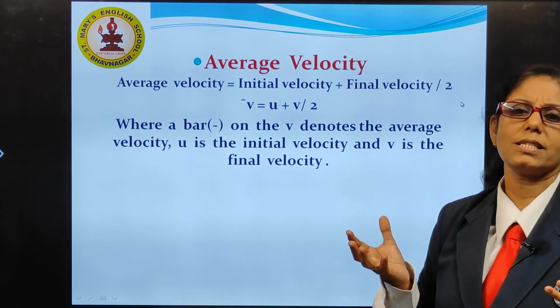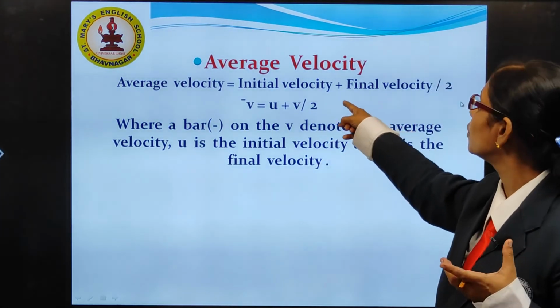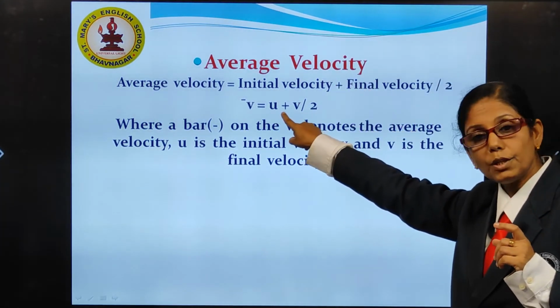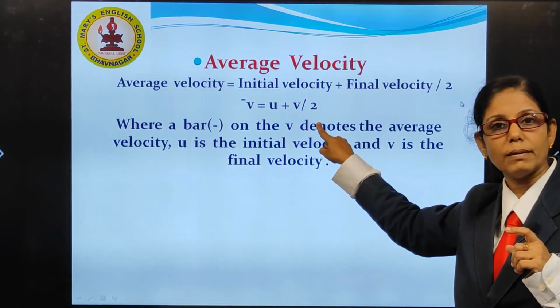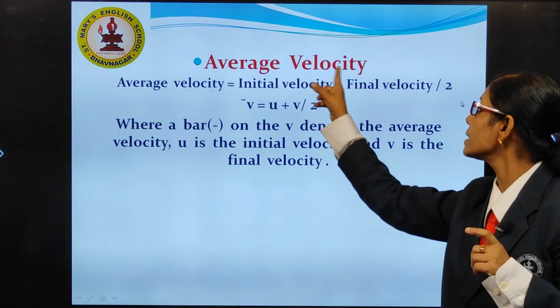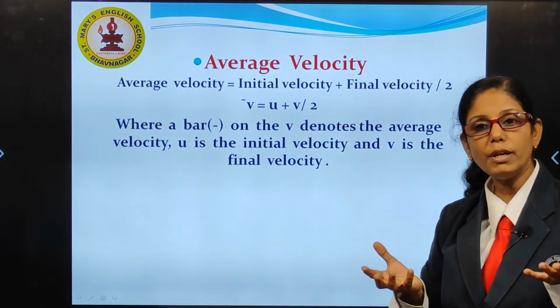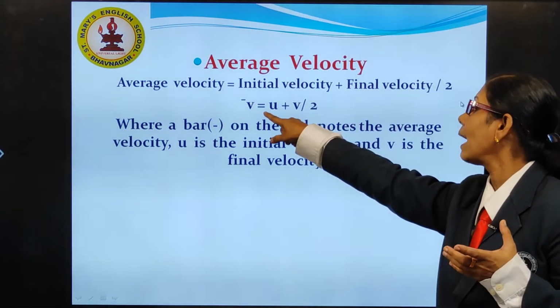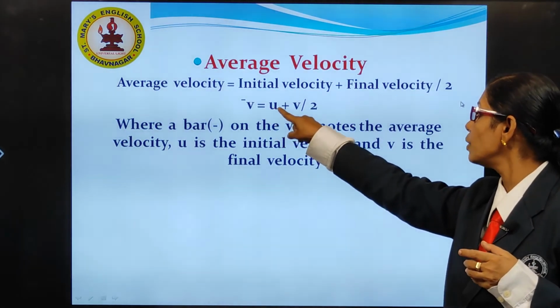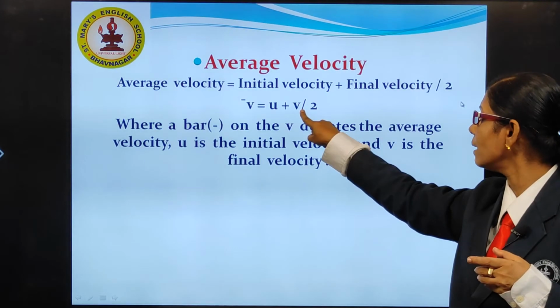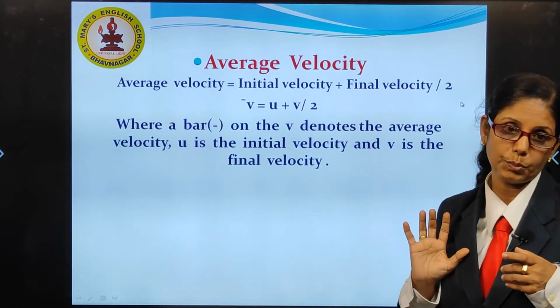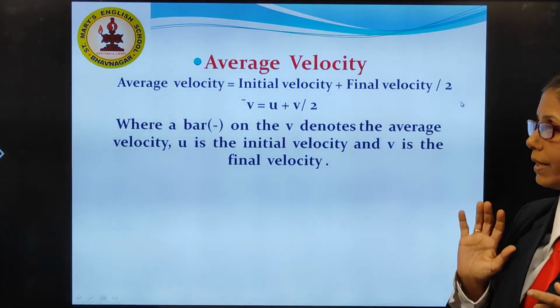But in most cases, the initial velocity of the body will be given, and the final velocity of the body will be given. You may be asked to find out the average velocity. So, how will you do it? V bar, that is average velocity, is equal to U plus V, initial velocity plus final velocity, upon 2. So, that is average velocity.